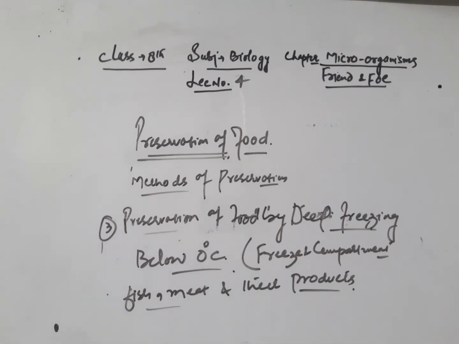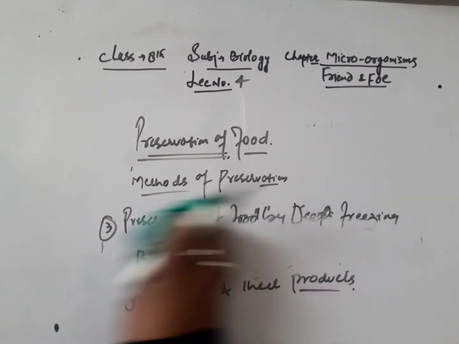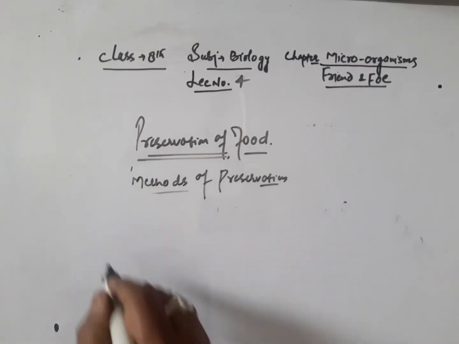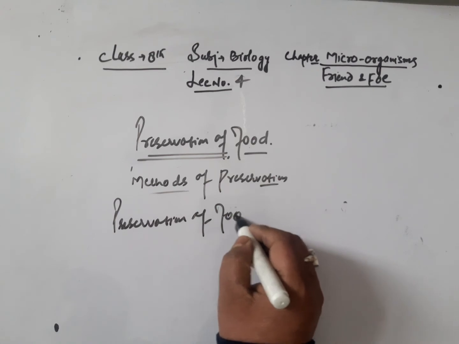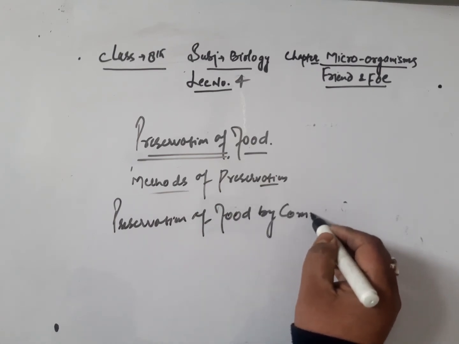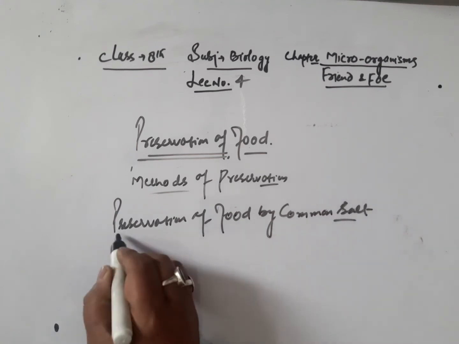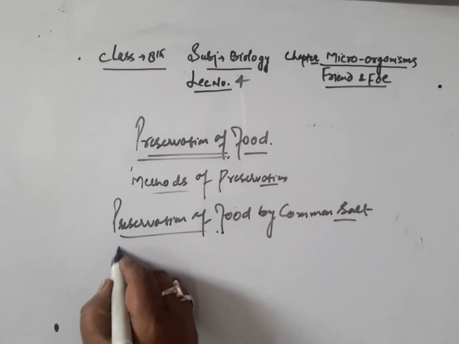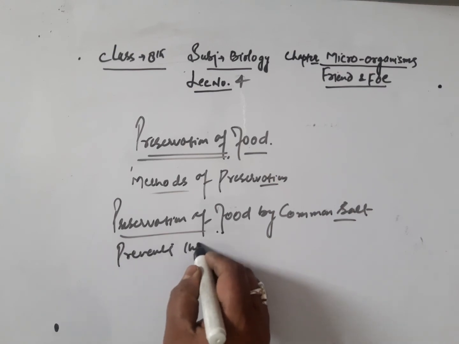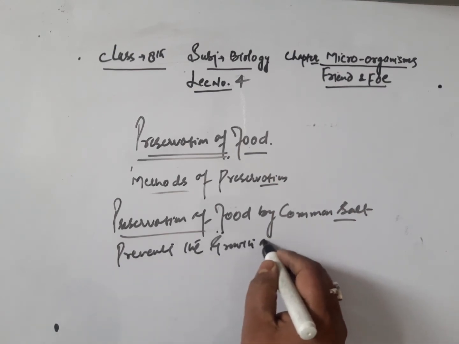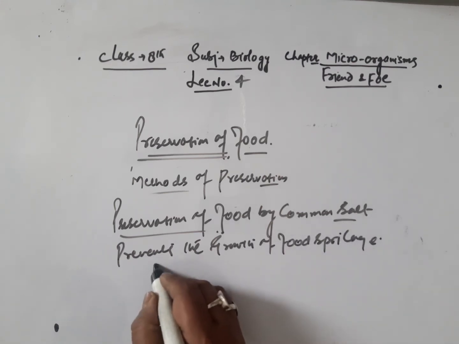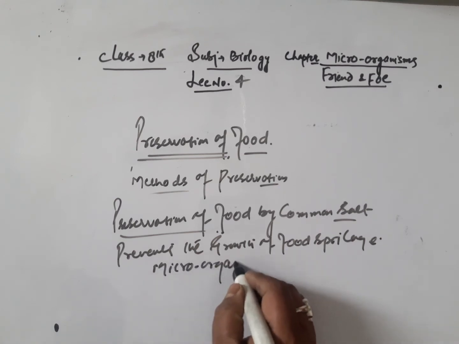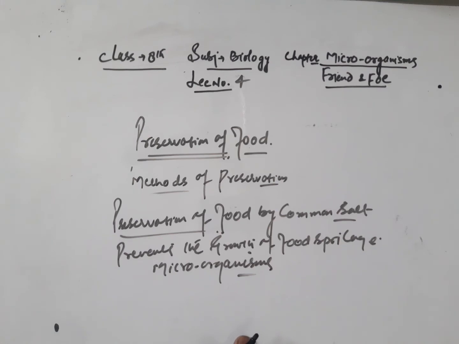So the next one is preservation of food by common salt. Common salt prevents the growth of food spoilage microorganisms, due to which it is used to preserve a number of food materials.